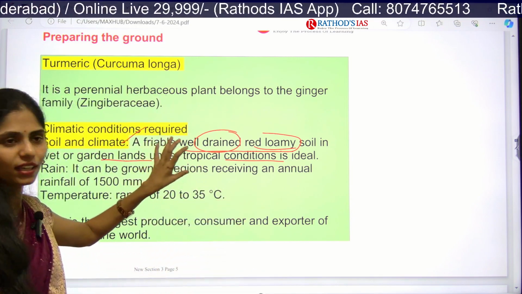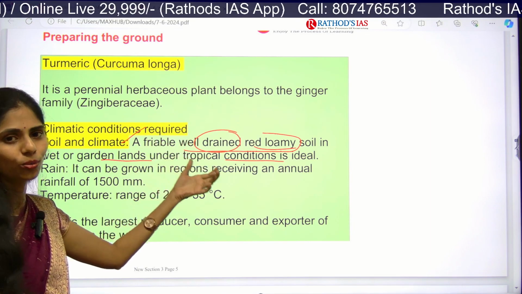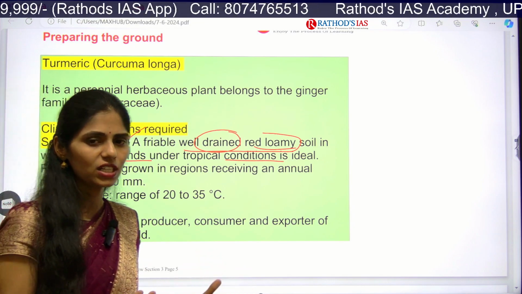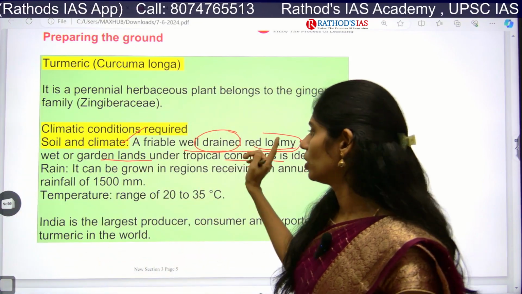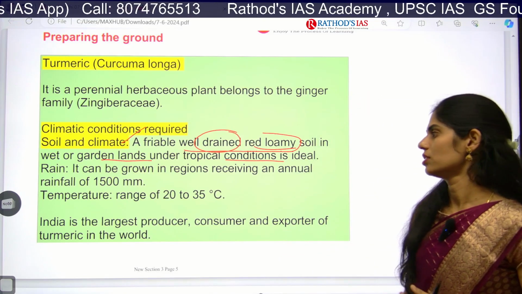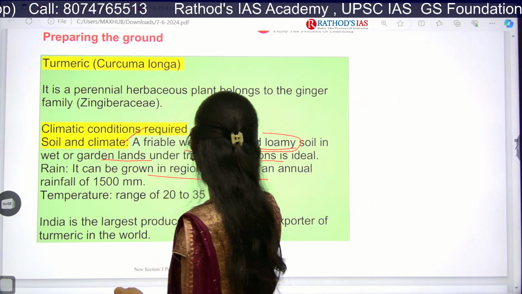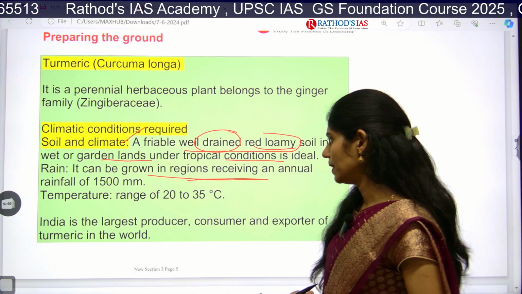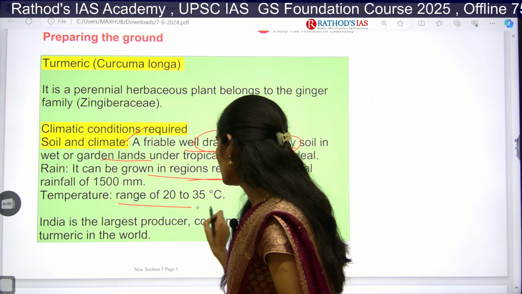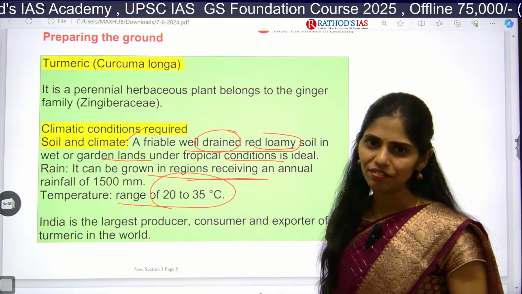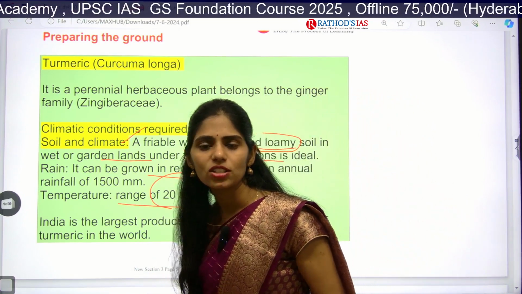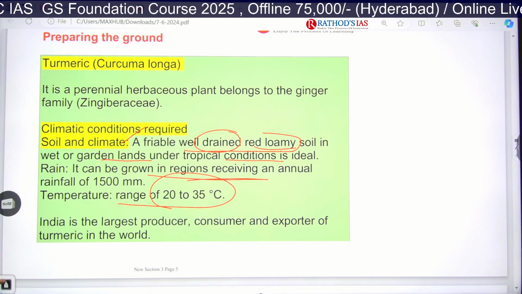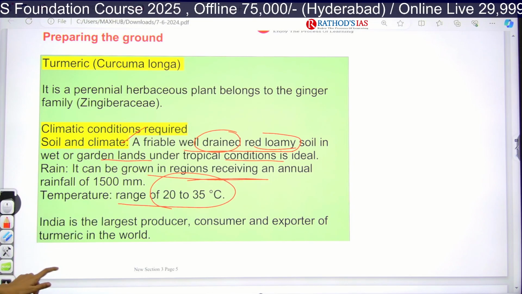That means it needs well drained red loamy soil, and it needs tropical temperature. In tropical areas the temperature will be high. That means we can't grow this turmeric in the polar regions or temperate regions. And if you see the rainfall, it can be grown in regions receiving good rainfall of around 150 centimeters per year. The next one here is the annual range of temperature they require, which is 20 to 35 degrees centigrade. Because of this, the tropical region is very much suitable for growing this turmeric. Below 20 degrees we can't grow this. And India is the largest producer, consumer and exporter of this turmeric in the world.